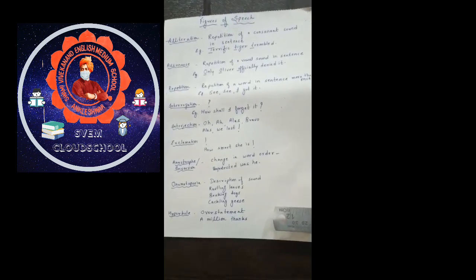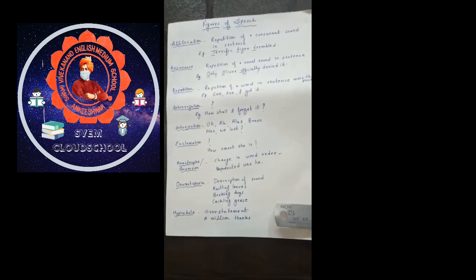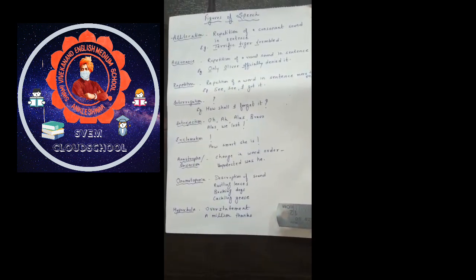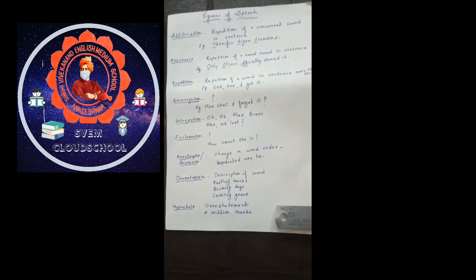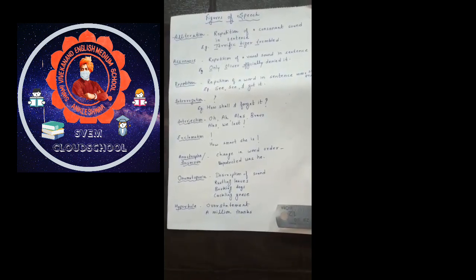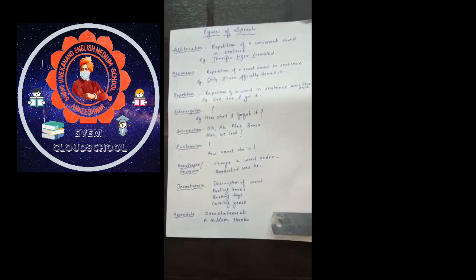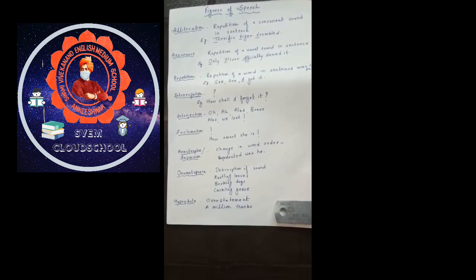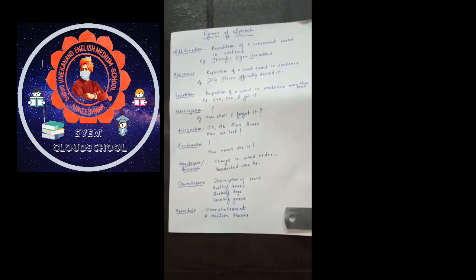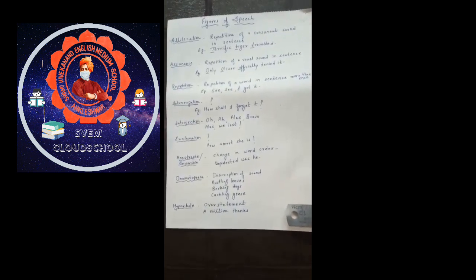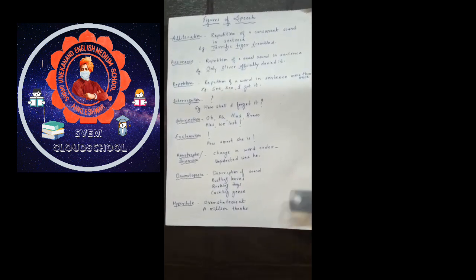Hyperbole. The next figure of speech is hyperbole. Hyperbole is an overstatement, the exaggeration of ideas. Example is very clear, a million thanks. I would like to give you an example from the famous play of Shakespeare, Macbeth: all the perfumes of Arabia will not sweeten this little hand.